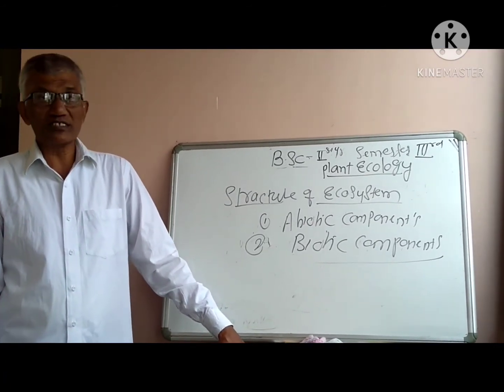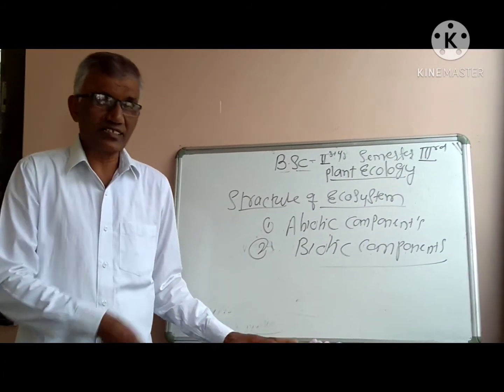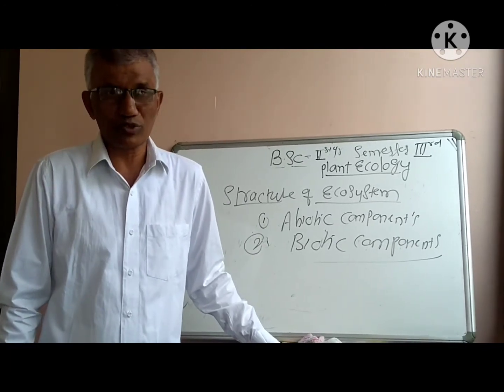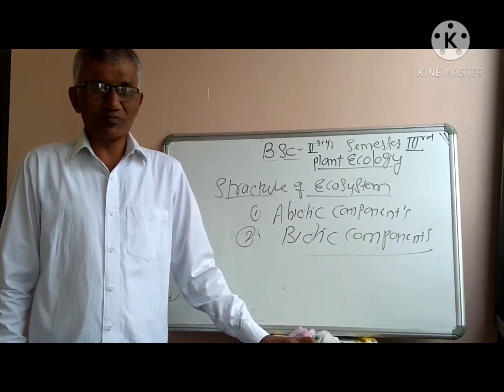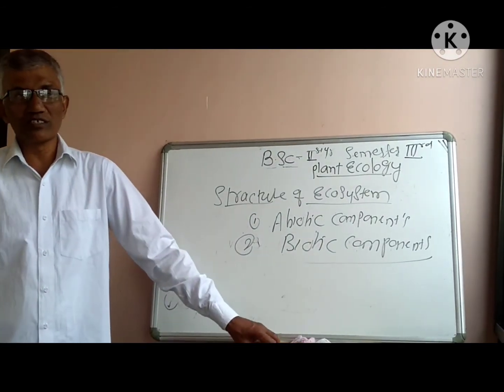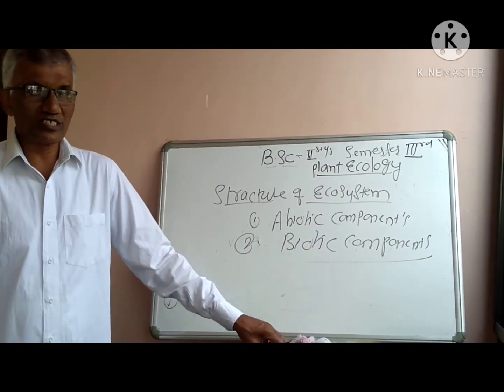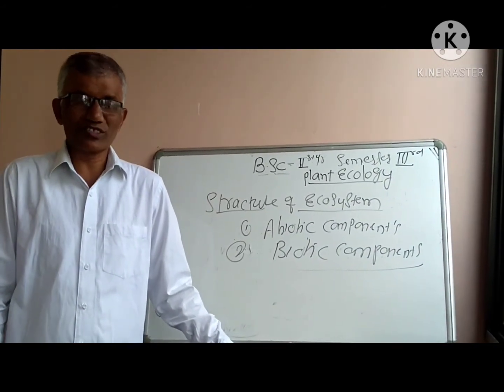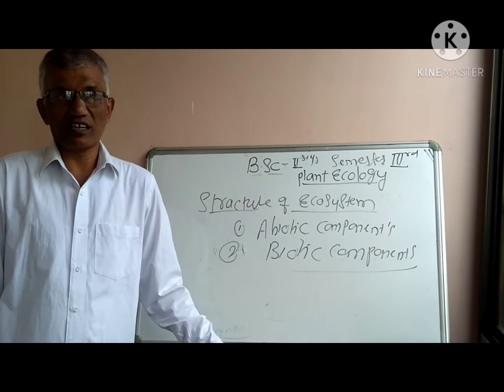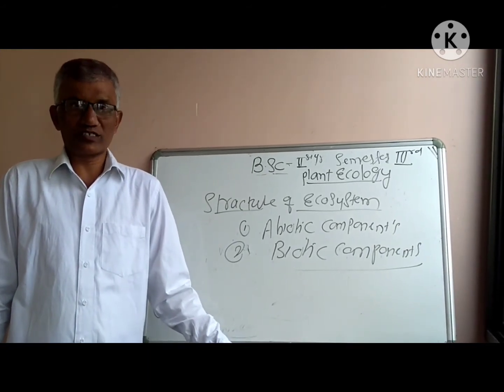The consumers are those which are dependent directly or indirectly on producers. The consumers may be insects, birds, reptiles, animals, microorganisms, and human beings also act as consumers.